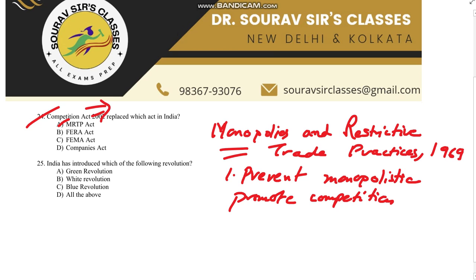Now, what is the difference between the two? The MRTP Act focused more on preventing monopolistic and restrictive trade practices.